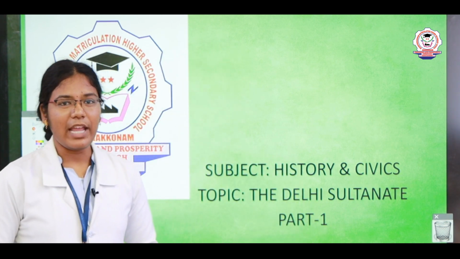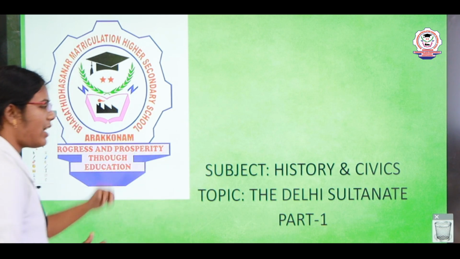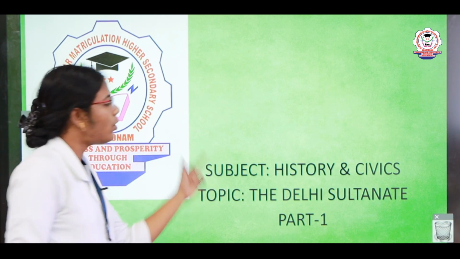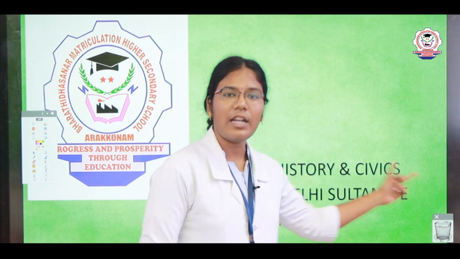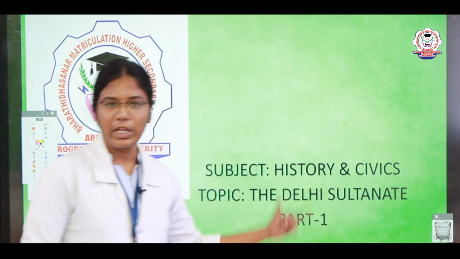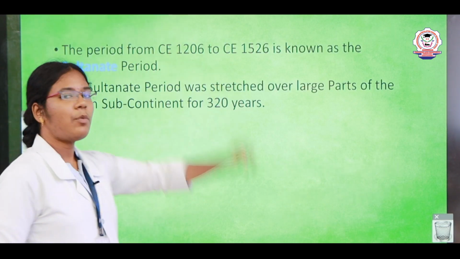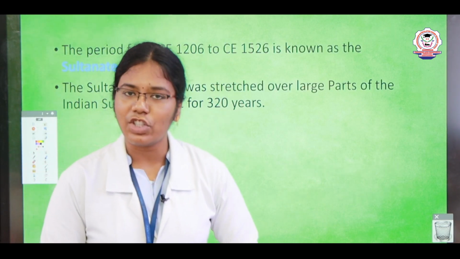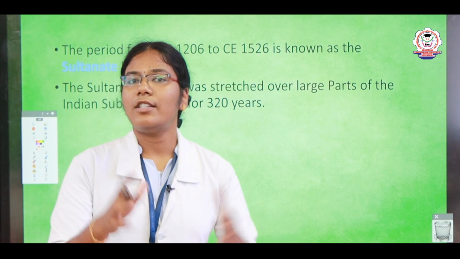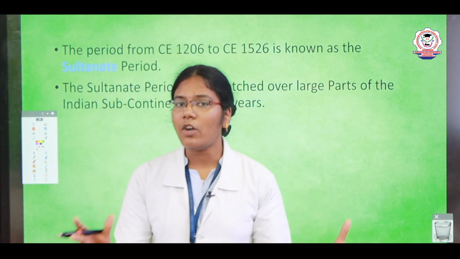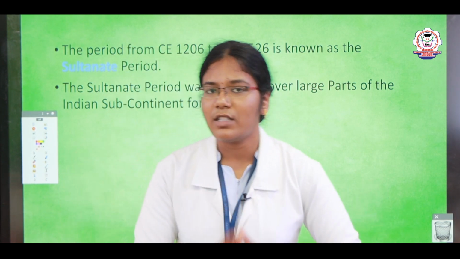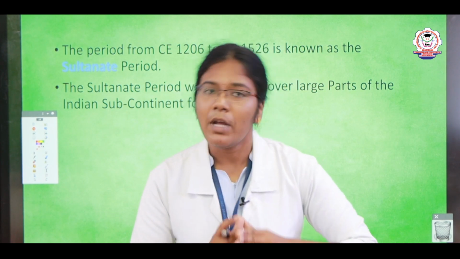Today I am going to take 7th standard History and Civics lesson number 4, that is the Delhi Sultanate. In this we are going to discuss part 1 alone. First, I would like to tell you some introduction about the Delhi Sultanate. It is a period of Muslim rulers.